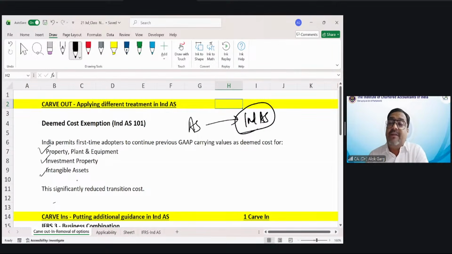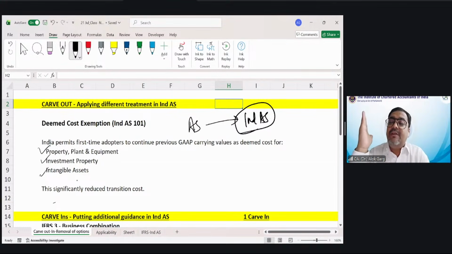Friends, India is one of the largest countries in terms of GDP. It is coming at the fourth or fifth number, right? So friends, we are a big country, and we have our old accounting standard also, since a long time. So my dear friends, what we did, we said, we will give a deemed cost exemption for the first time adoption of Indian accounting standard.